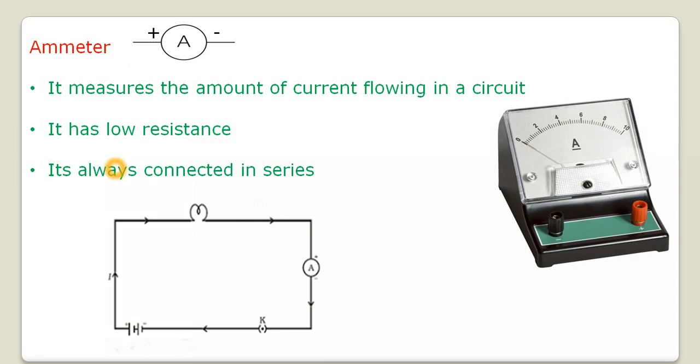Next, the ammeter is always connected in series. Now what is a connection in series? That means you are connecting the ammeter end to end in a line. I'm showing here a circuit diagram where you have a bulb, battery, key, and this is our ammeter. See, this ammeter is connected in a line with this bulb. The end of the bulb is connected to the end of the ammeter. That is the connection in series, and the ammeter is always connected in series. This was all about the current.